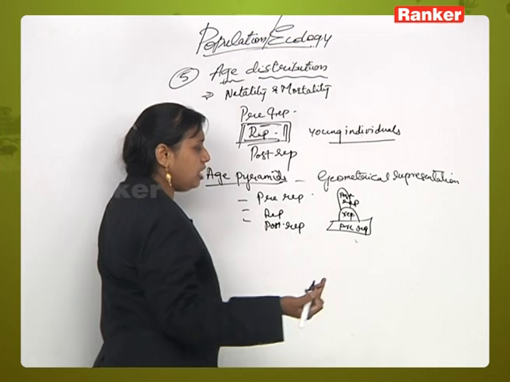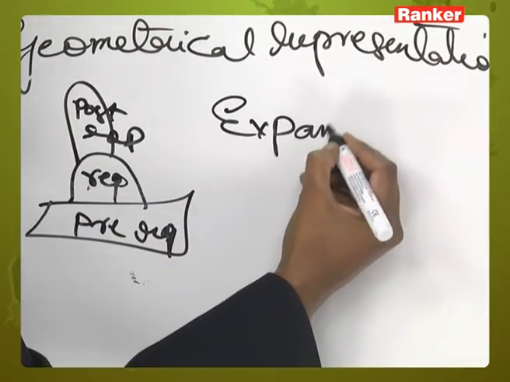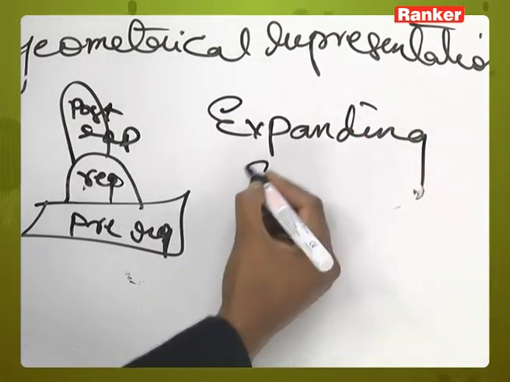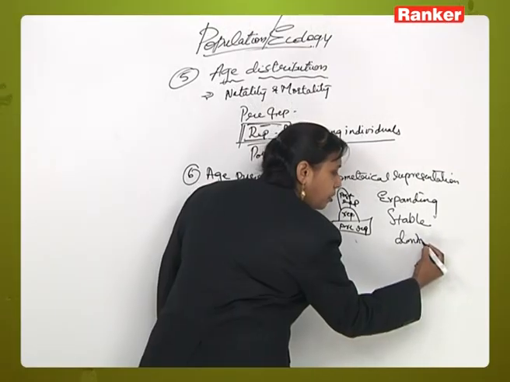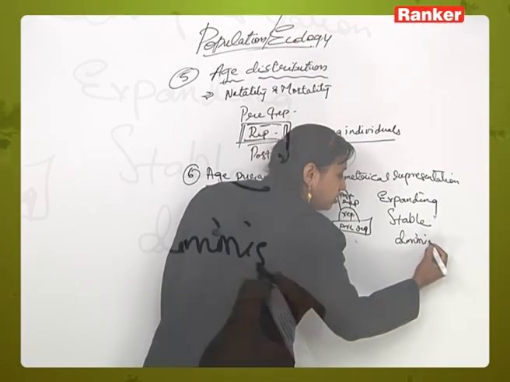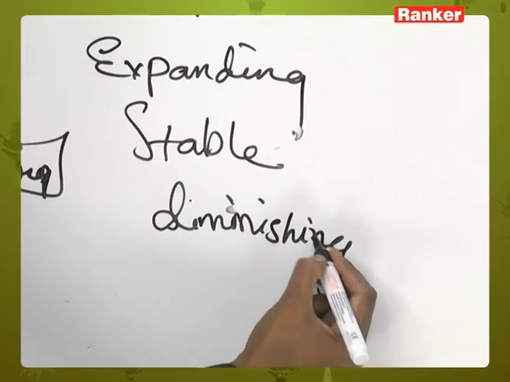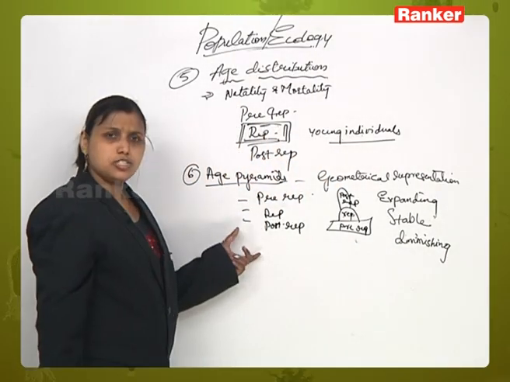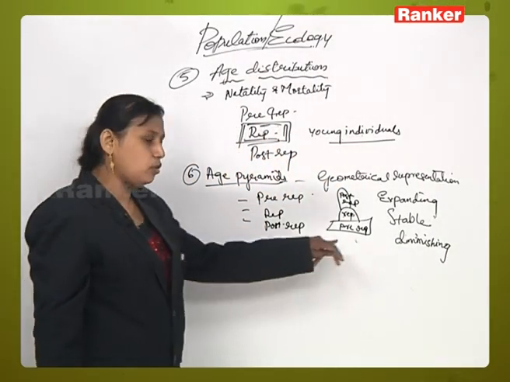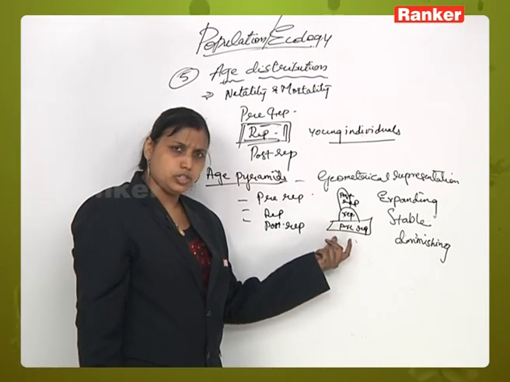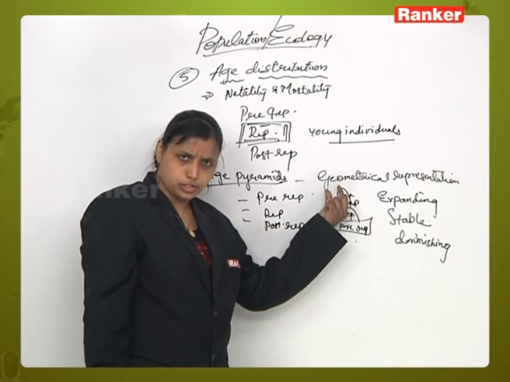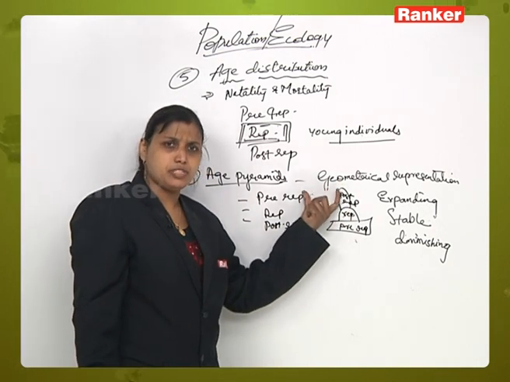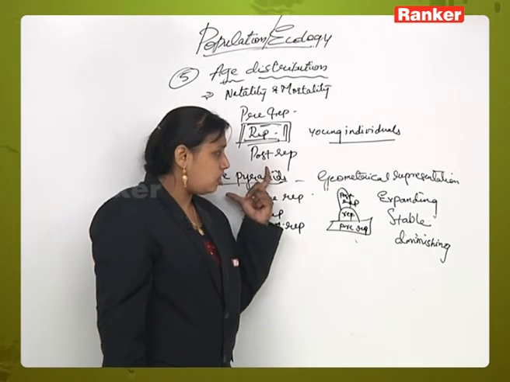So in this, on the basis of the growth at different stages of reproduction, the population can be either an expanding type of population, a stable type of population or a diminishing type of population, right. So on the basis of the growth rate or death rate of individuals in the pre-reproductive, reproductive or post-reproductive phase, the pyramids which represent the age are called age pyramids.